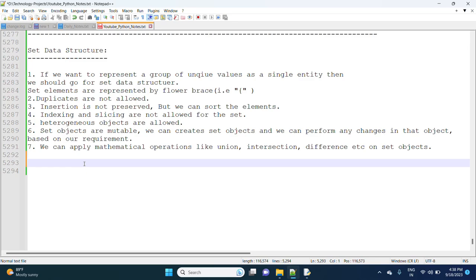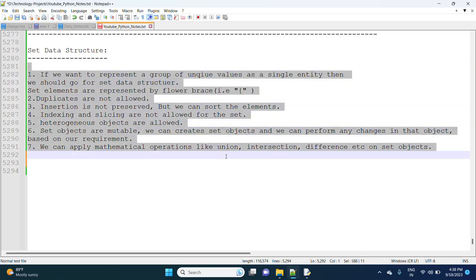In the next session, I'm going to explain each and every point, so that you will get much more clarity on what a set is and why we use a set.